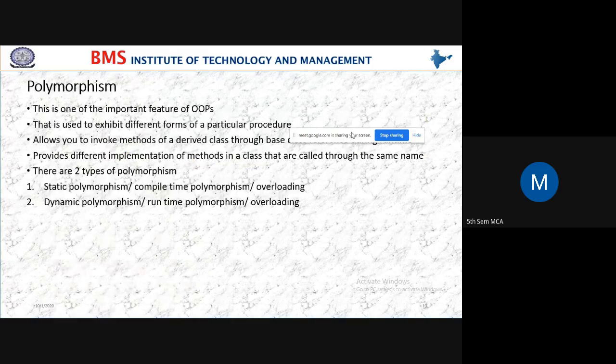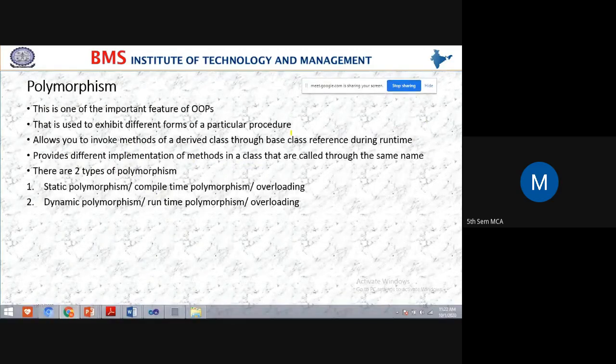And next we have polymorphism. This is a very important concept in C#. This is a very important concept in OOPS. Polymorphism. Poly means what? Many. So in polymorphism, we'll get different methodology, different options. This is one of the important features in OOPS.